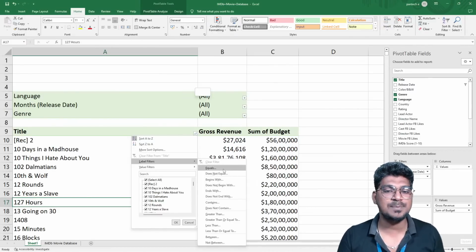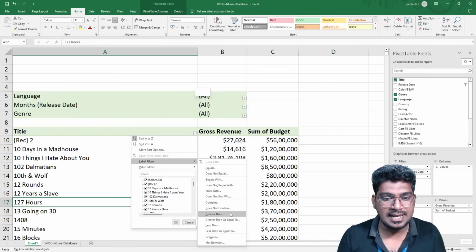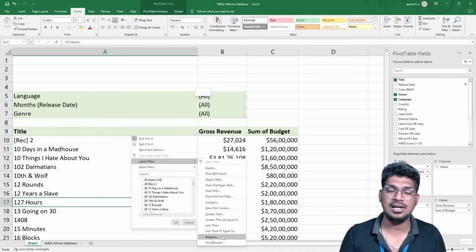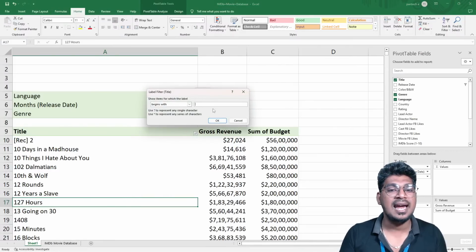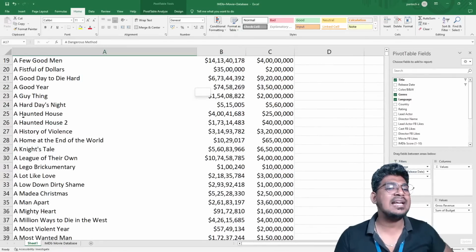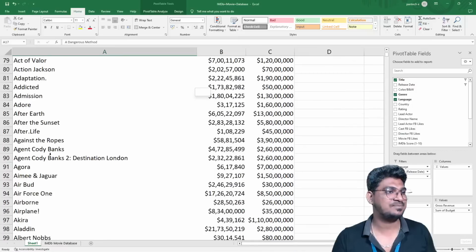Now you can see these options: equals, does not equal, begins with, does not begin with, ends with, does not end with, contains, does not contain, greater than, less than, greater than or equal to, less than or equal to. Now I'm going to start with begins with A. If I select A here, it means the letter A at the start is going to be filtered. You can see this.